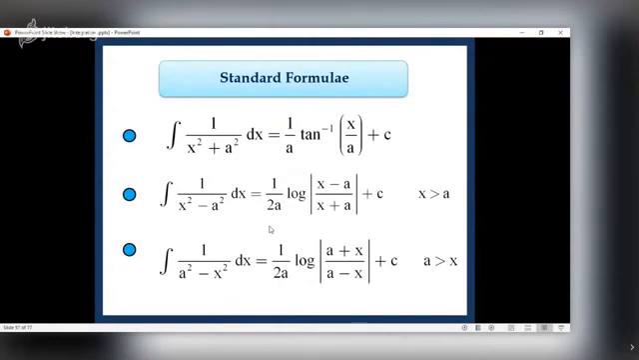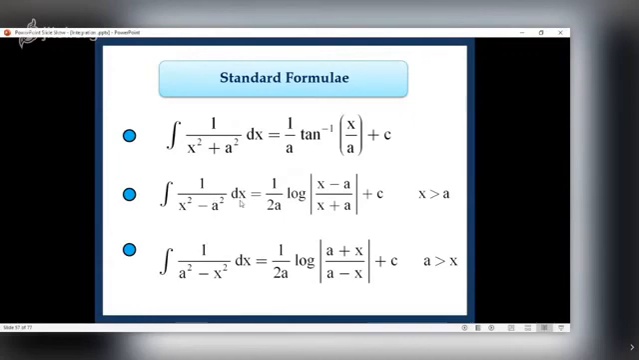Now, these are again 6 or 7 odd formulae which are important. Read those results. I think we have done the first one, right? Integral of 1 upon x square plus a square is 1 upon a tan inverse x upon a. These two results are new. 1 upon x square minus a square.